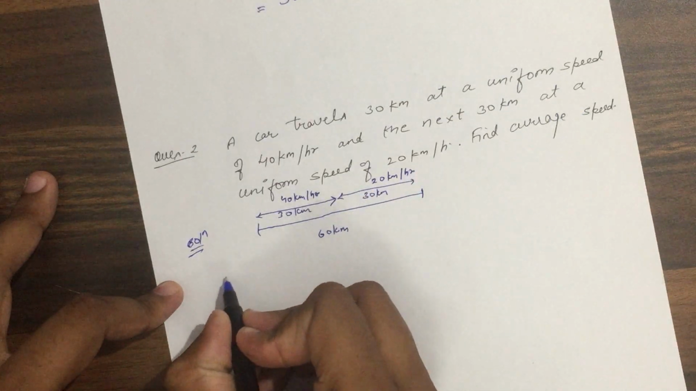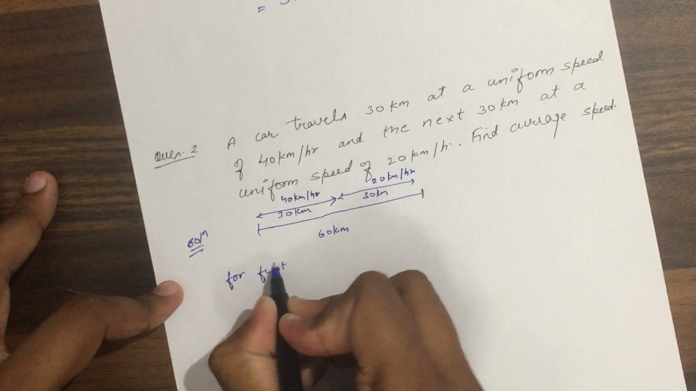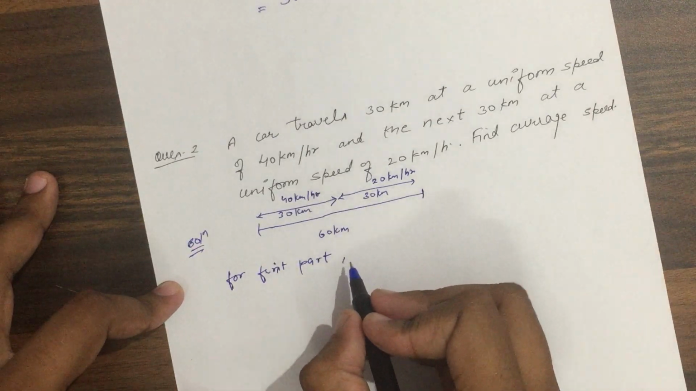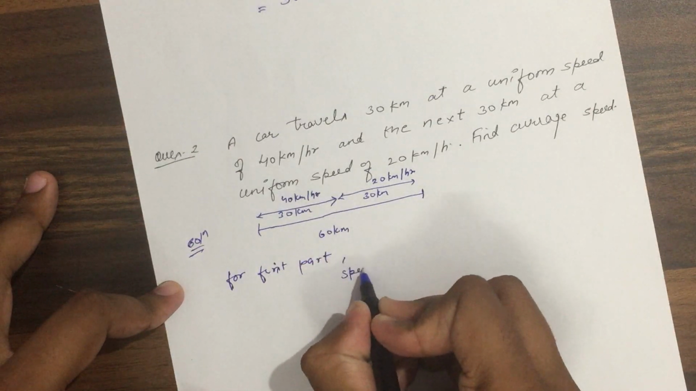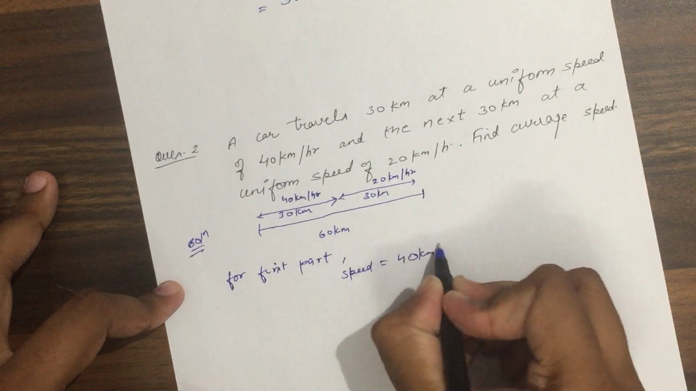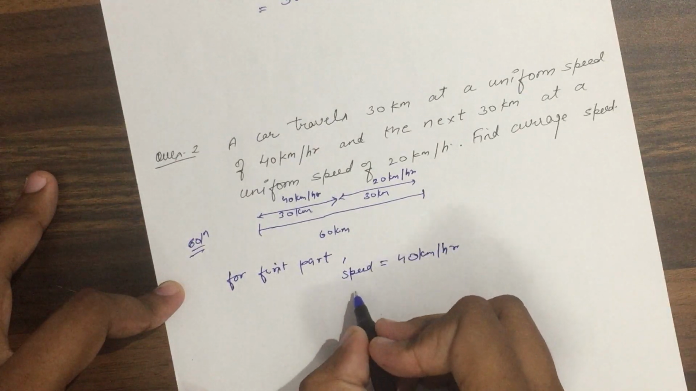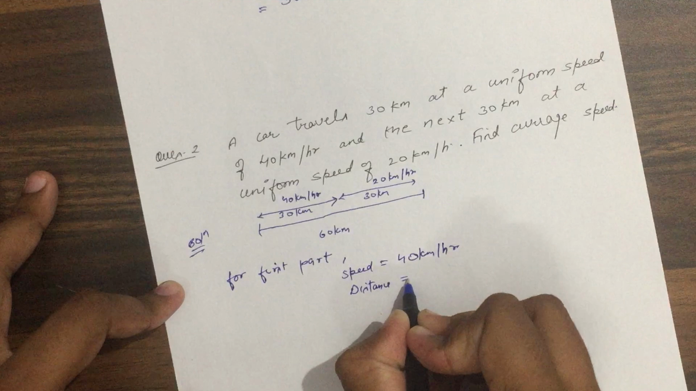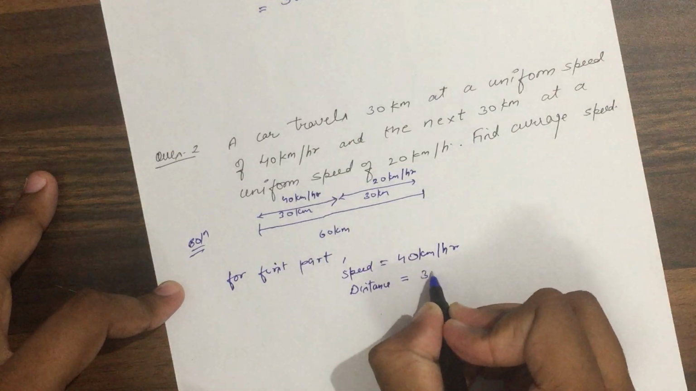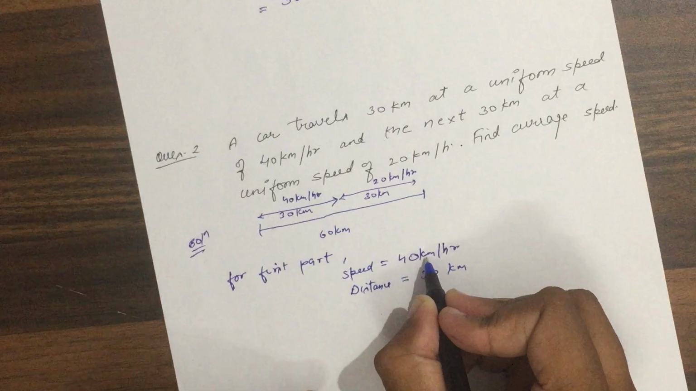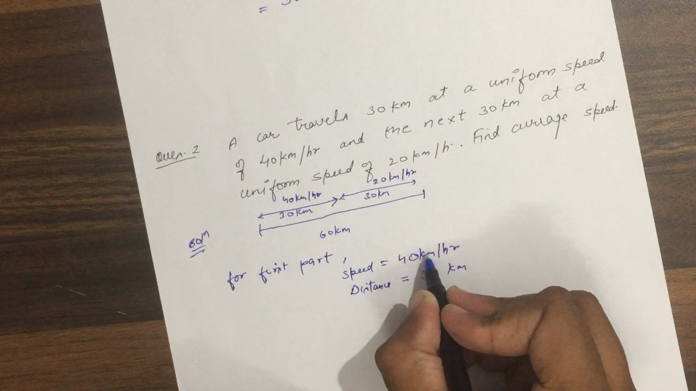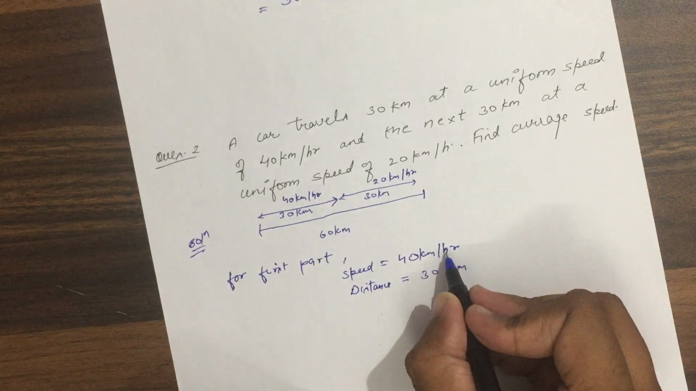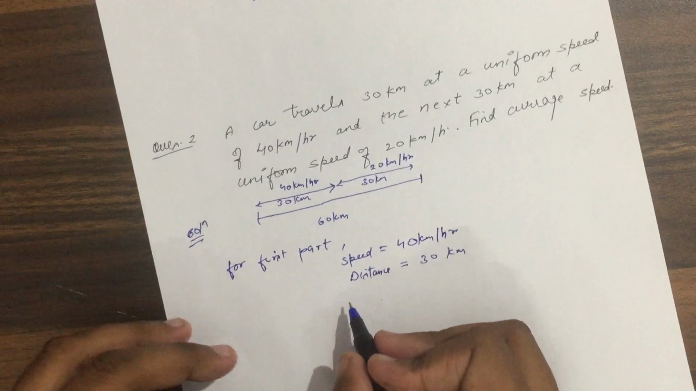Okay, so look, for the first part, what is given? Speed is 40 kilometer per hour, and distance is 30 kilometer. Look here, speed is in kilometer per hour, so distance should be in kilometer and time should be in hour. So here we got distance in kilometer and the time we will get will be in hour. Okay, so now use the formula.